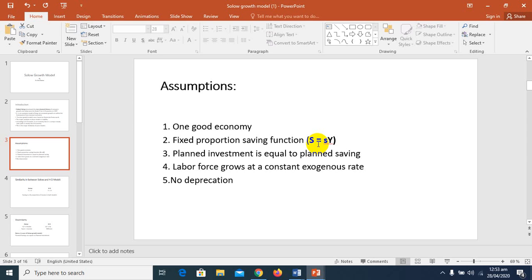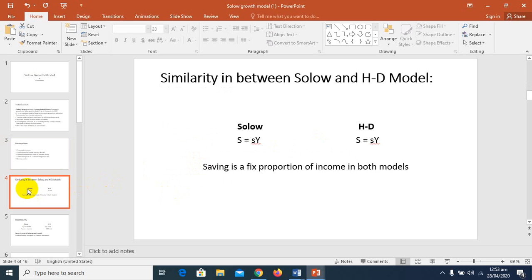Solow's model. So again, by having those assumptions, we are going to construct the function of the Solow growth model. Before going to the Solow growth model, I would like to discuss with you some similarities and dissimilarities between the Solow and Harrod-Domar models.